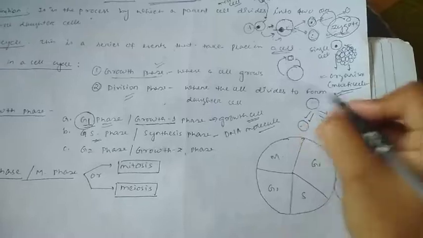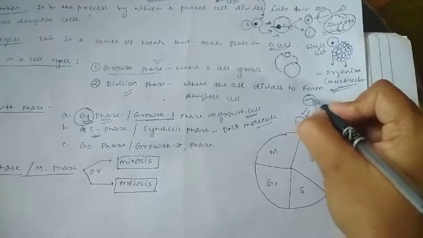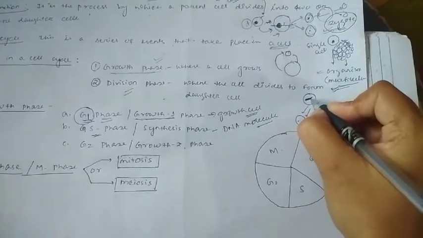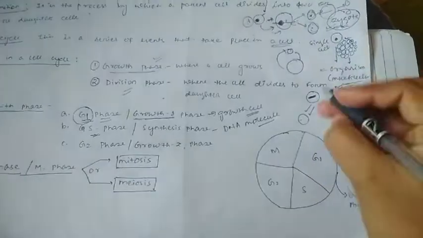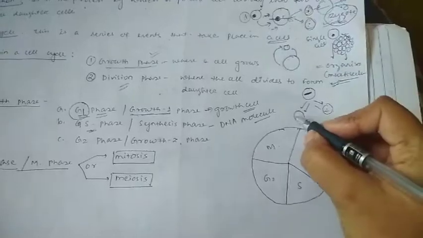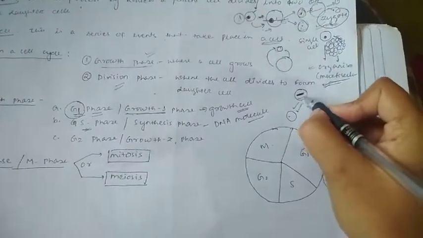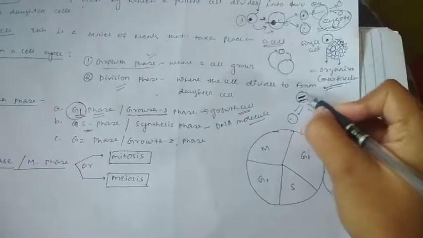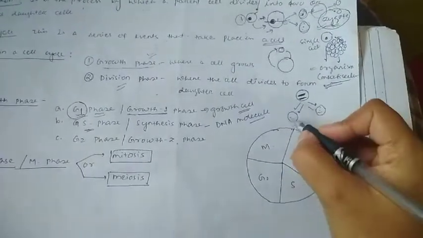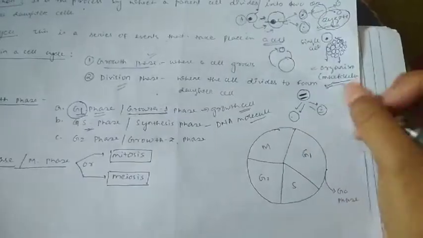So if I consider here, let's consider this particular line as DNA. If I consider this as DNA, and if I have to divide it into two cells, then definitely I have to make a copy of this one if I want the exact same DNA to be delivered in both the daughter cells. So what does the cell do in S phase?